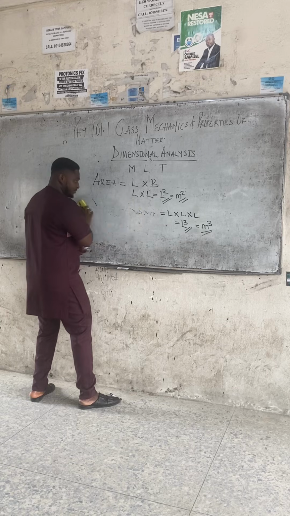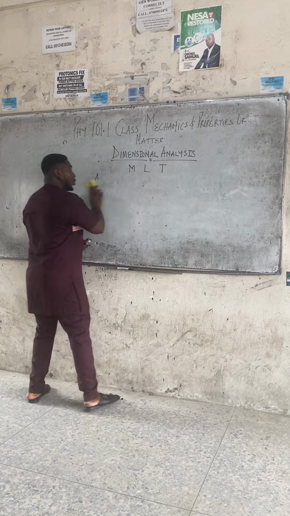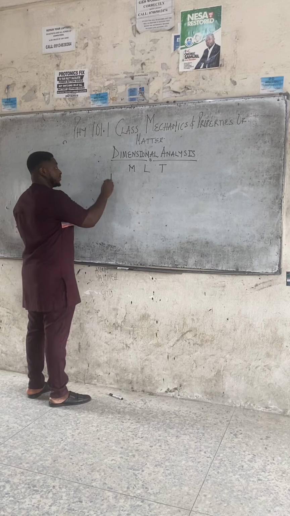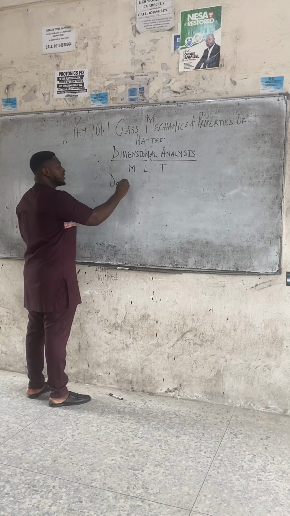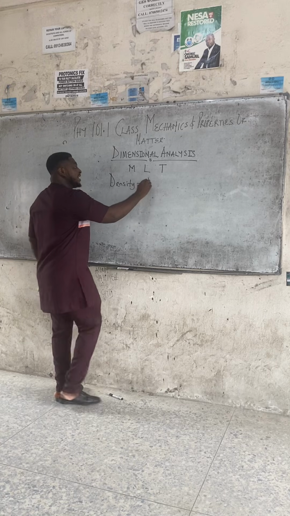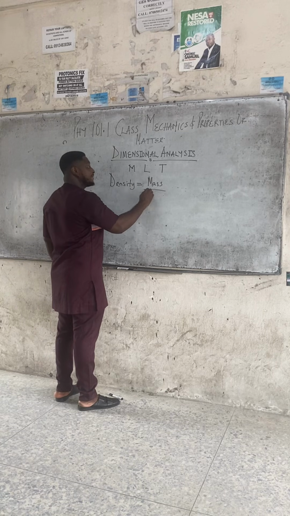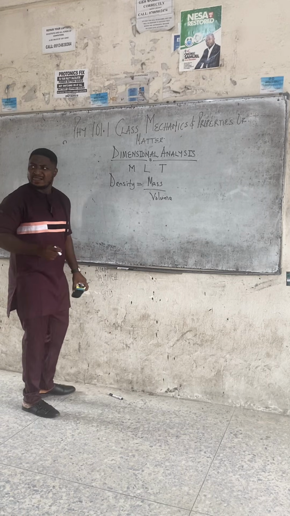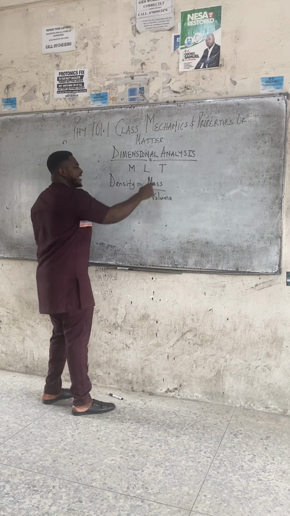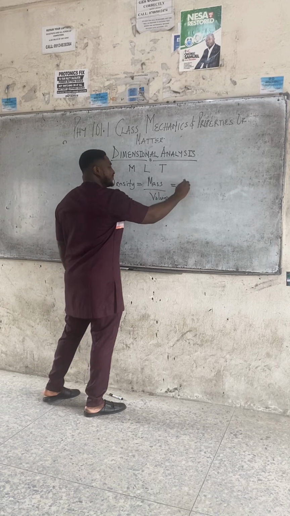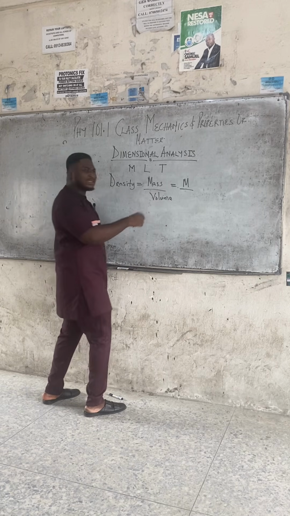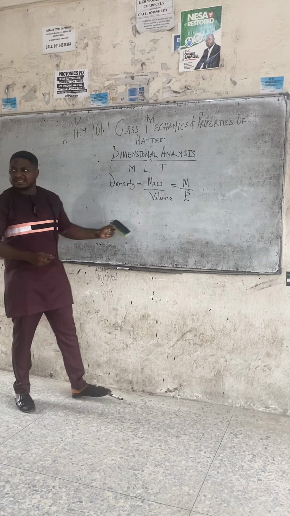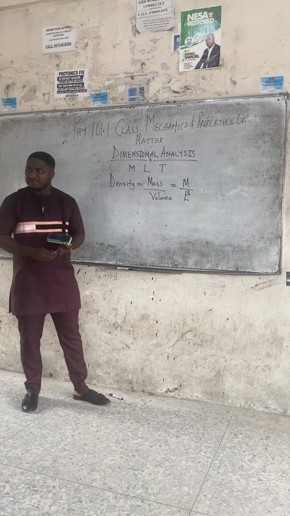Now, class, let us go to density. Don't forget, the first step in finding dimension of a quantity is to write down the formula first. Density is mass all over volume. So this aspect of physics is teaching you formulas which you need for exam's sake. Don't forget, we're working with MLT. What's mass? Is it not M? And thank God we just did volume, right? What was the dimension for volume? L raised to power 3. So the dimension for density is M all over L raised to power 3.